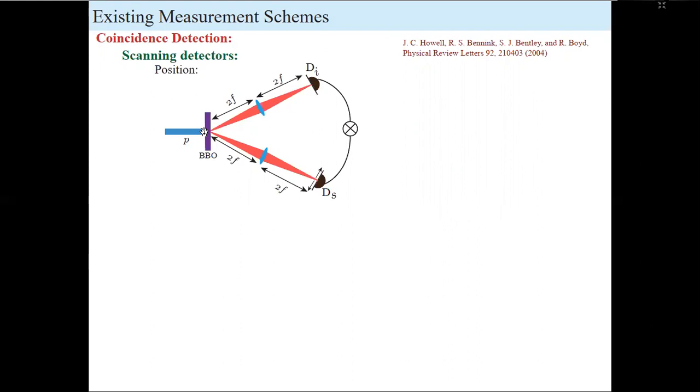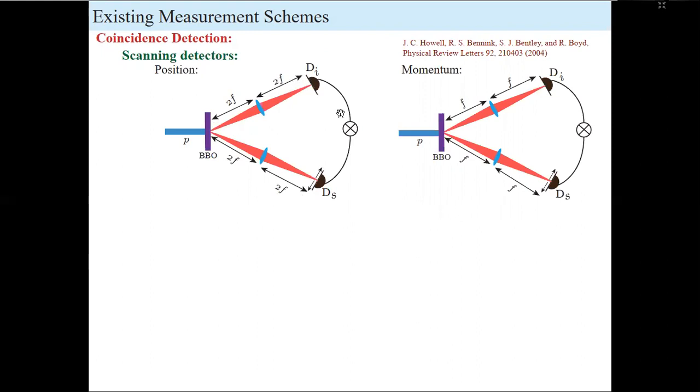This is the position basis measurement picture, where the crystal plane is imaged on these two detectors, and we fix the slit on the idler part and move the slit in the signal part. If we look at the coincidence, that will give us the conditional position uncertainty. If we repeat the same measurement in the Fourier plane, that will give us the conditional momentum uncertainty. But the major problem with this technique is that it involves a lot of loss and resolution issues.